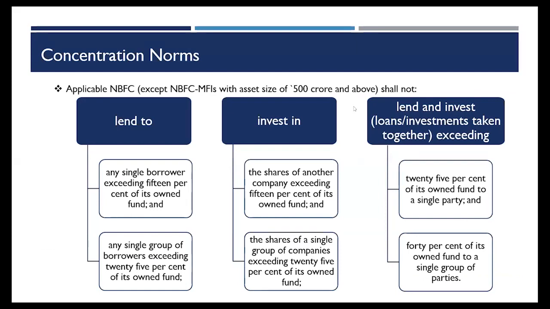So if I invest a lot of my funds, if I block a lot of my funds in one single entity, and if that entity fails, that would have a huge impact on my own balance sheet. So therefore, to diversify the risk in my business, RBI says that you should limit your exposure to one particular entity, and you should diversify your risk. You should diversify your portfolio such that if that entity falls, it does not lead to a multiplier effect on your business and you are completely safe. So this is the intention of concentration norms. Now, Anita, you can move ahead.